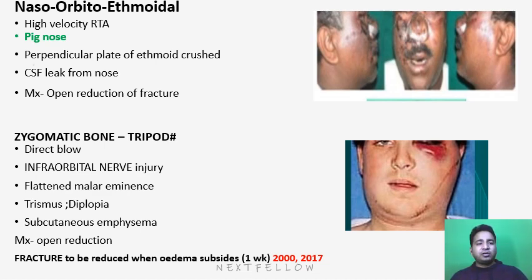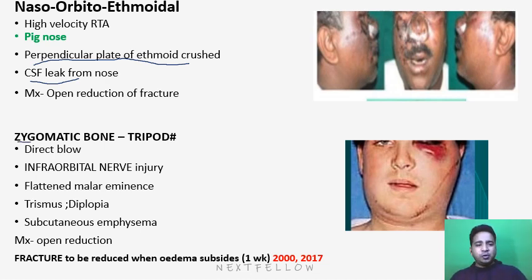There will be fracture of the perpendicular plate of the ethmoid. Generally in this fracture, these are high velocity fractures, so the perpendicular plate of the ethmoid will get crushed. There may be a CSF leak, because the impact may get transferred up to the level of the cribriform plate, leading to CSF leak. So in this type of fracture, we have to do open reduction of the fracture.